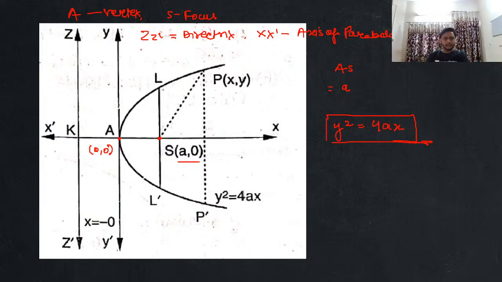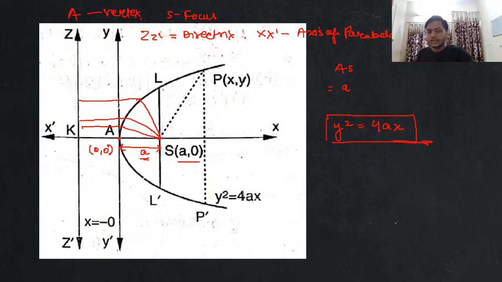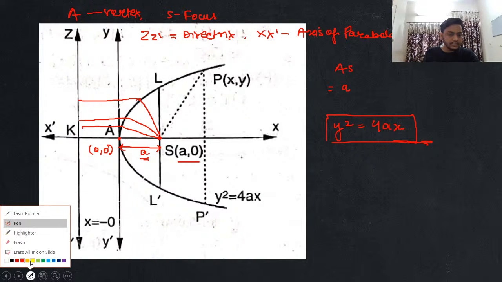Now, when I'm saying, guys, that this distance is nothing but a, जब मैं बोल रहा हूँ कि ये distance मेरा a है, everyone, please focus over here. So when I'm saying that this distance is a, as you know that if I'm talking about any point on the parabola, then the distance is equal to this distance. In the same way, this distance is equal to this distance. This distance is equal to this distance. Yes or no, guys? Are you clear with this? इसी तरह से मैं क्या बोल सकता हूँ?